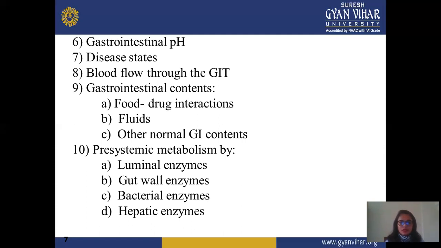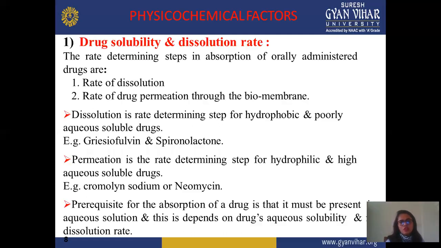Next is pre-systemic metabolism. In pre-systemic metabolism, different types of enzymes are involved. Every enzyme affects or interacts with a particular drug, like luminal enzyme, mucosal enzyme, bacterial enzyme, hepatic enzyme. All these enzymes are present in the pre-systemic process or pre-systemic metabolism and affect the drug process or alter the drug release or drug absorption process. This is all about patient-related factors. Now we discuss these factors individually.